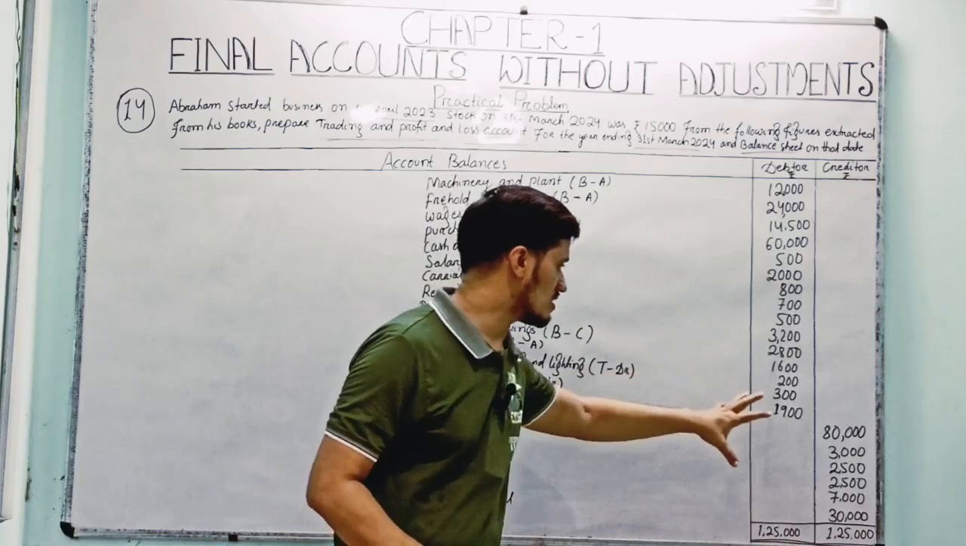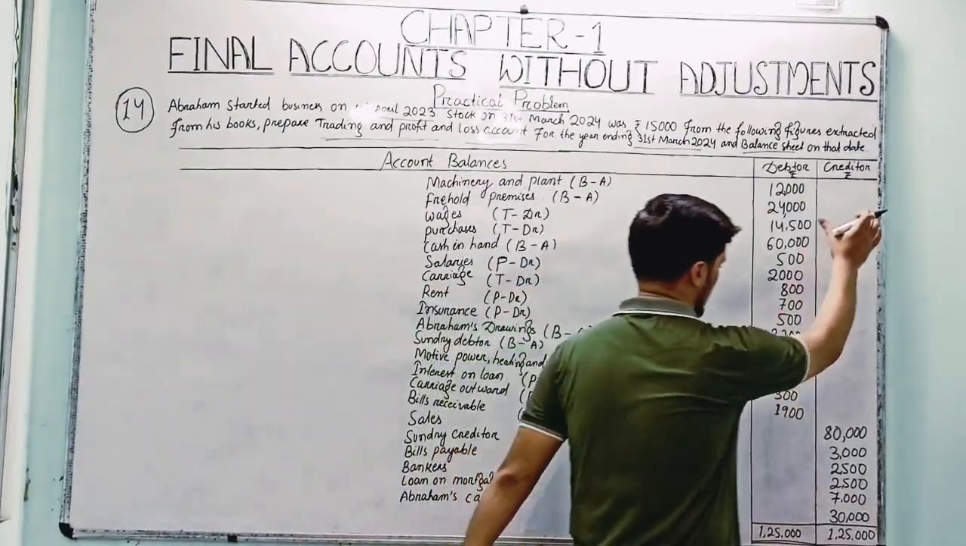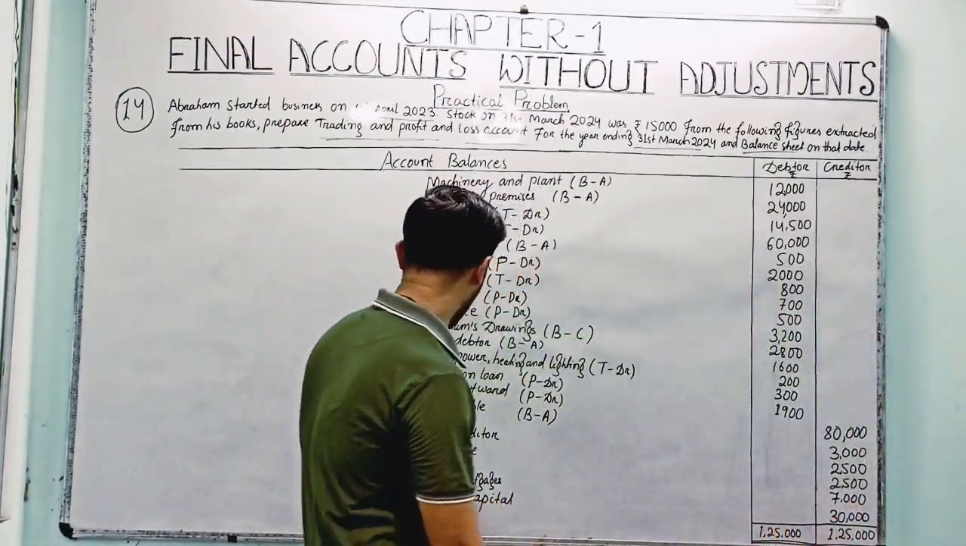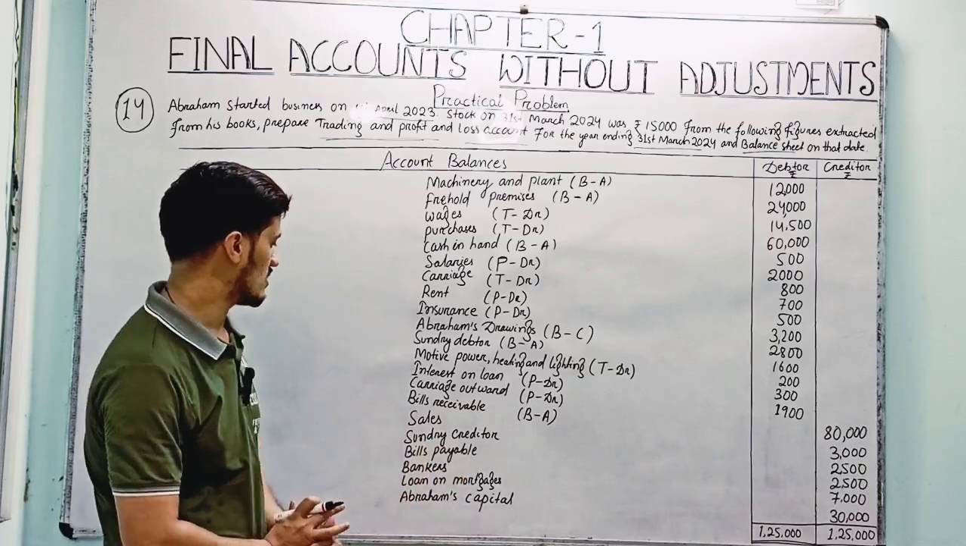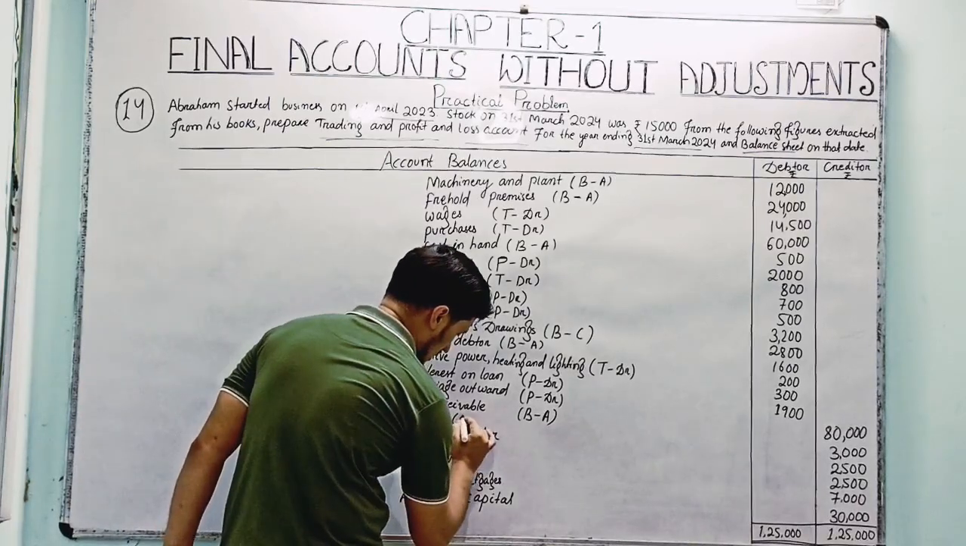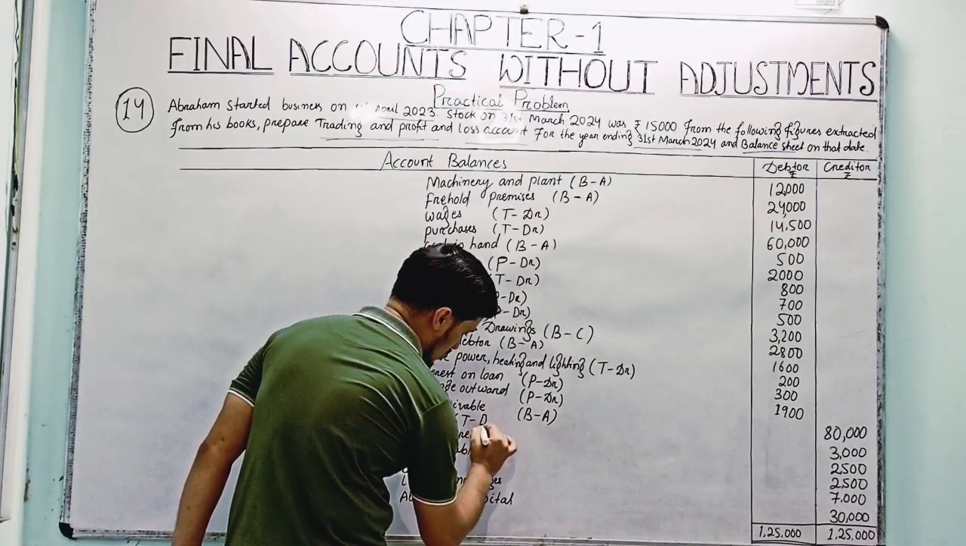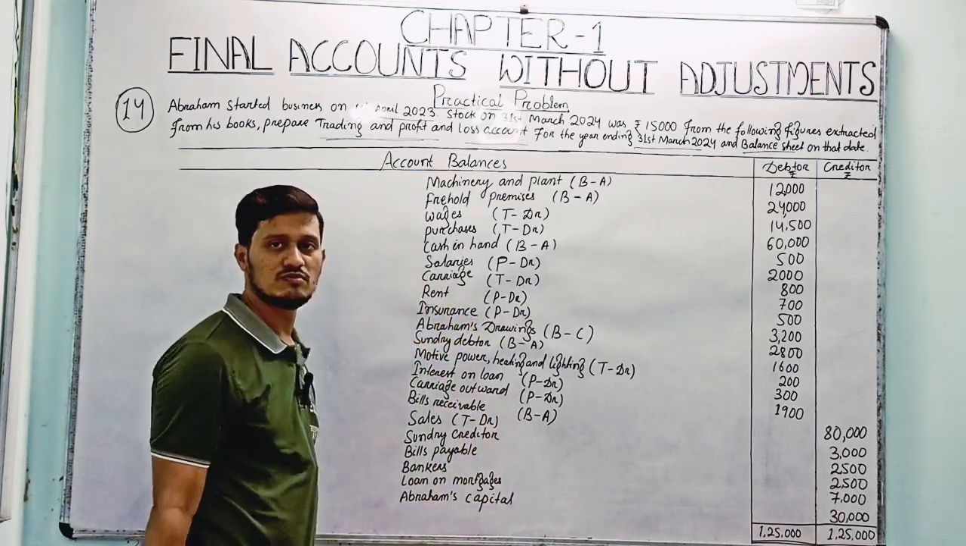Sales is 80,000, as mentioned here. On the credit side we have sales mentioned as 80,000, right? And sales will enter into the trading account on which side? It's the debit side, as we know many times.